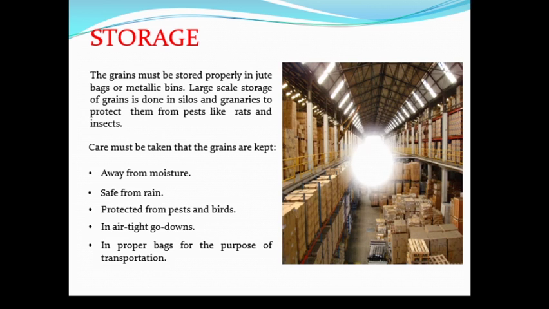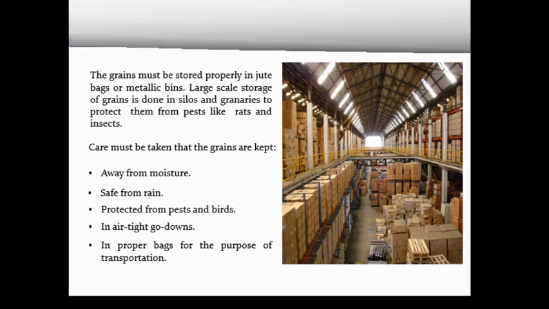Dried neem leaves are used for storing food grains at home. For example, when wheat is stored in iron drums, then some dried neem leaves are put in it. For storing large quantities in big godowns, specific chemical treatments are required to protect them from pests and microorganisms.